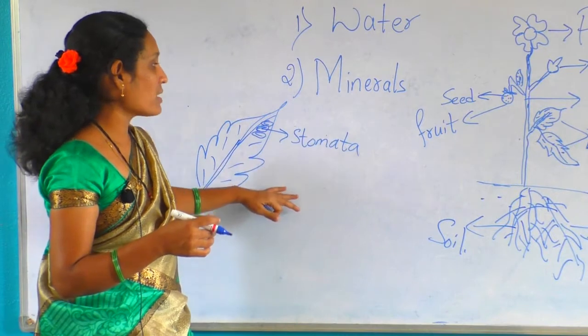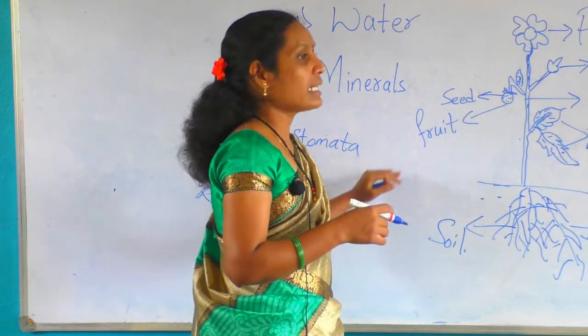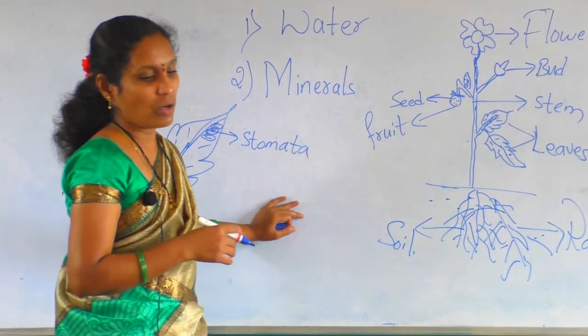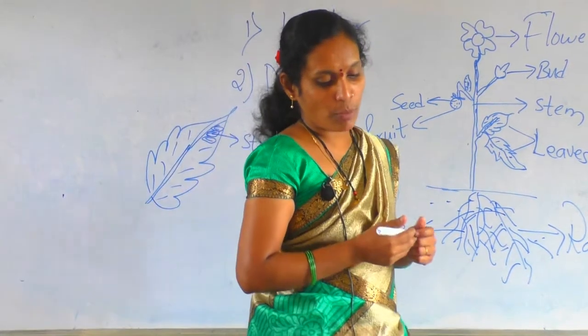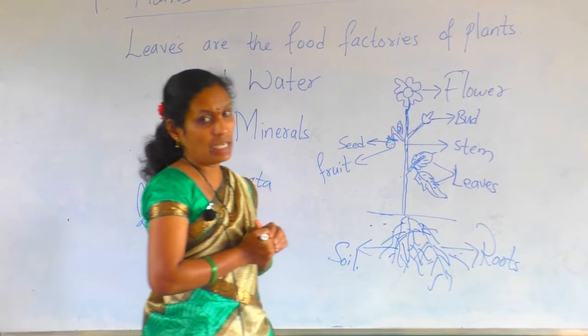In leaves, the stomata part is present. This stomata part takes the carbon dioxide to prepare the food for the plants. Tiny pores called stomata. On the underside of leaves, the stomata take in carbon dioxide from the air.